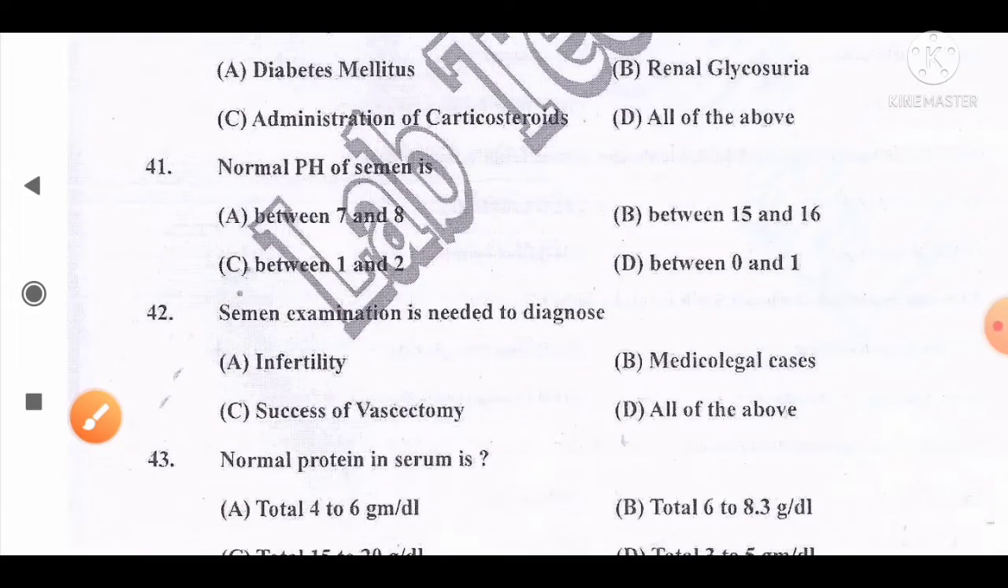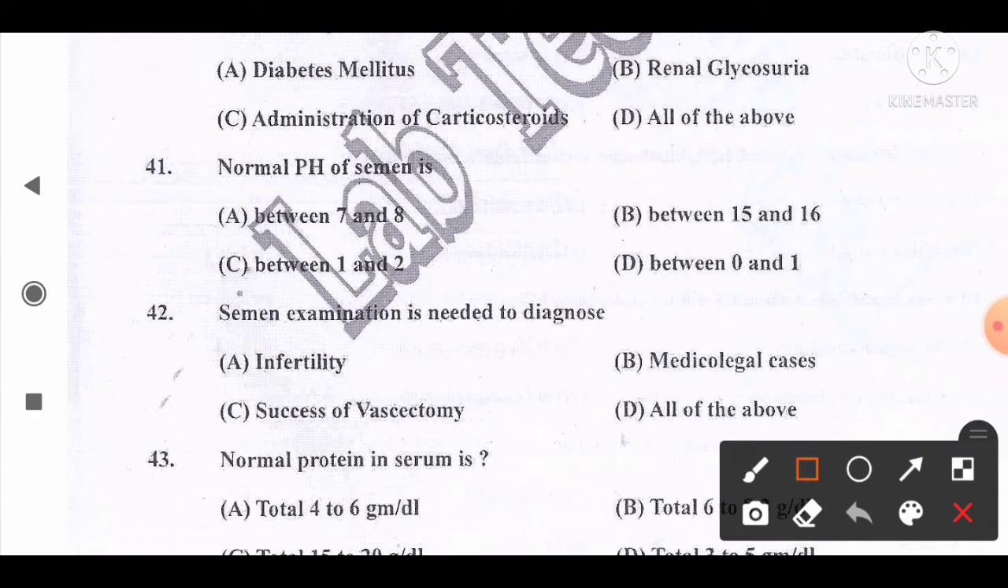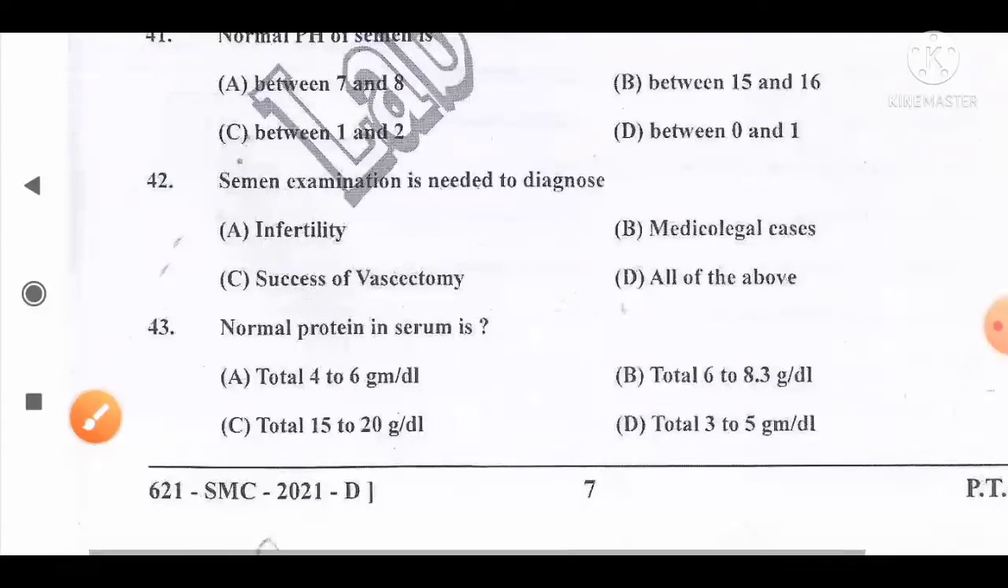Move to the next question, number 41. Normal pH of semen is option A, between 7 and 8, B, between 15 and 16, C, between 1 and 2, D, between 0 and 1. The correct answer for this question is that it ranges between 7.2 to 8. So option A, between 7 and 8, is the correct answer, which is the normal pH range of semen. So option A is the correct answer.